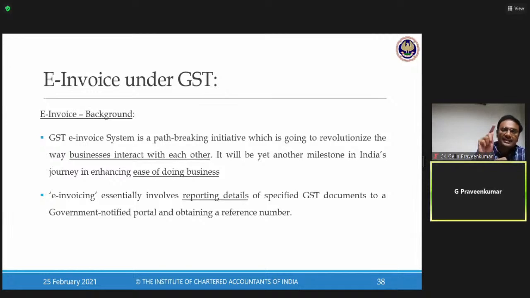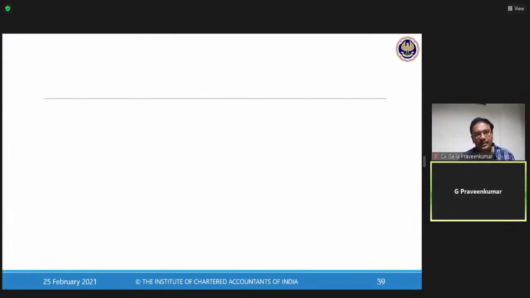Please make a note in your working note: section 37, GSTR1. Under section 16, for the purpose of input tax credit, the supplier under section 37 has to upload a return. That return is auto-filled by virtue of e-invoice. This is what the law says.